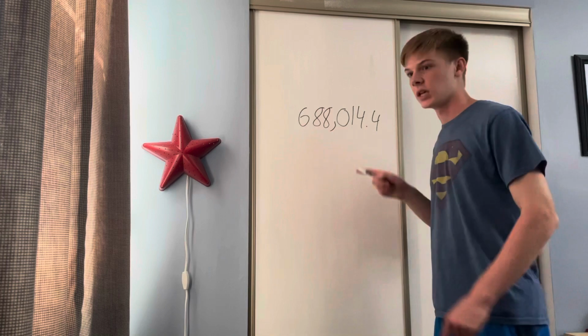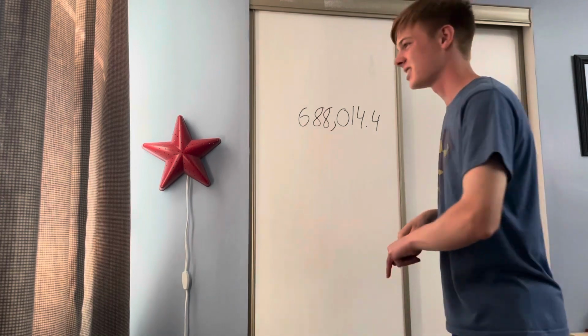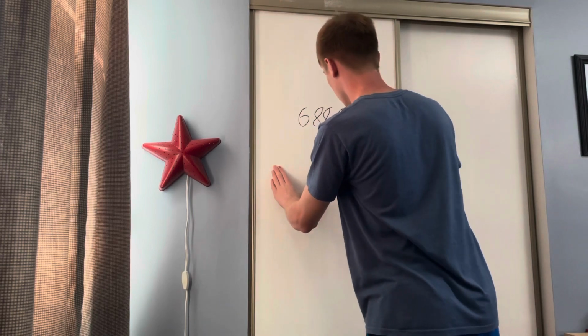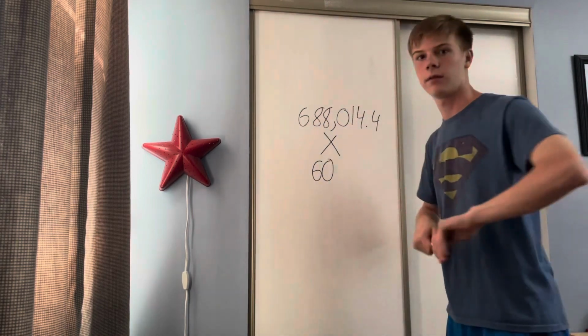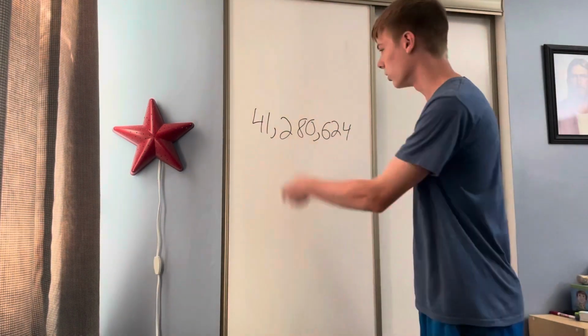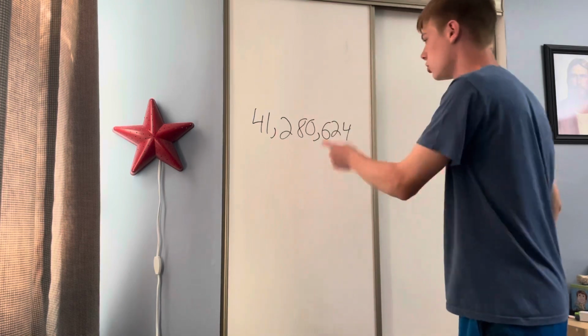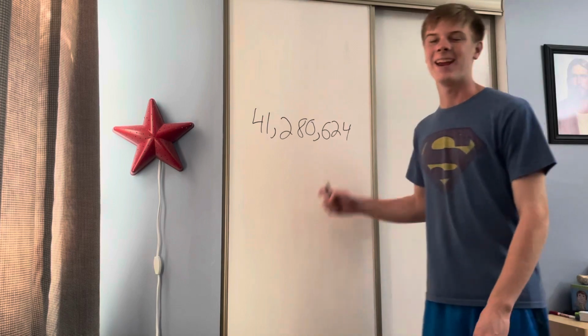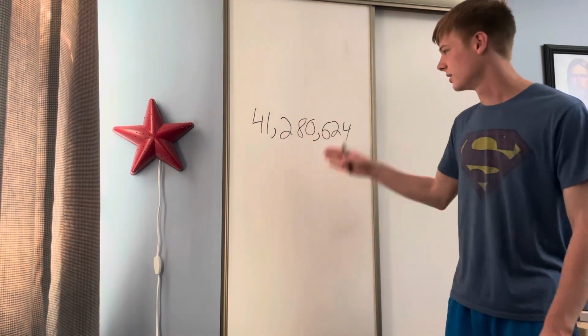Now, since this is hours, we're going to multiply this by 60, so that way we can get the amount of minutes that are in the average US American life. And after we do that, we are left with 41,280,624 minutes in the average life of a US citizen.